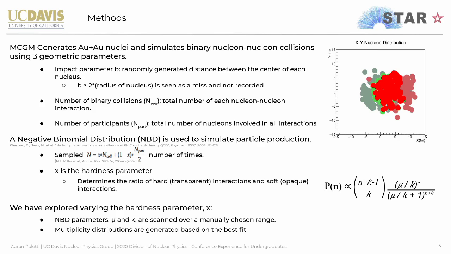The Glauber model generates gold-gold nuclei and simulates binary nucleon-nucleon collisions using three geometric parameters, which are the impact parameter, the number of binary nucleon collisions, and the number of participating nucleons. We then plug these events into a negative binomial distribution to simulate particle production. Our analysis has explored varying the hardness parameter x, which scales the number of times we sample from the negative binomial distribution.